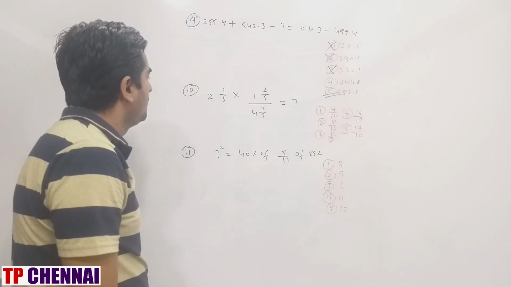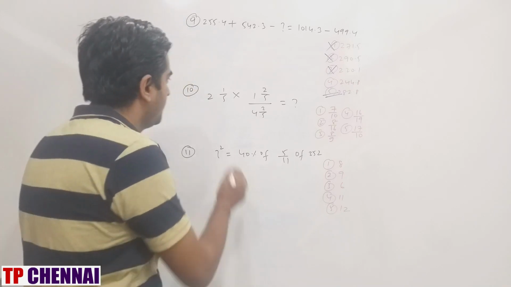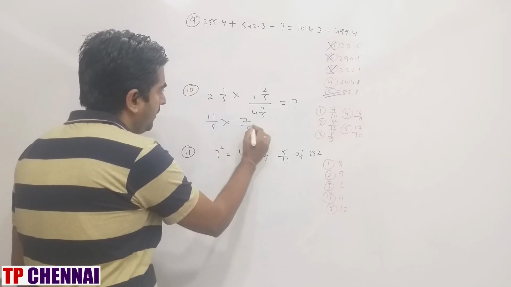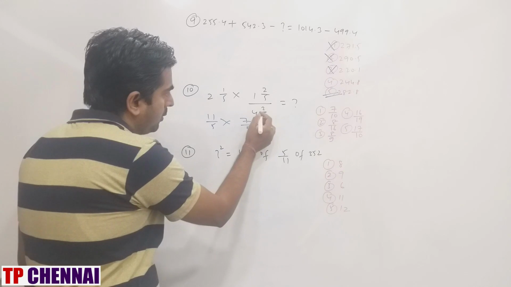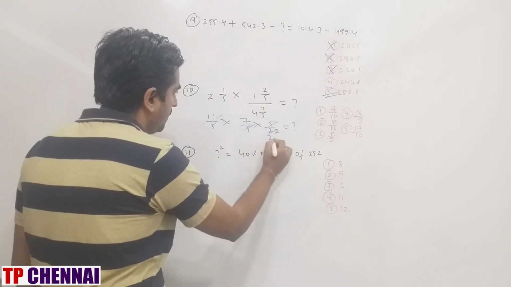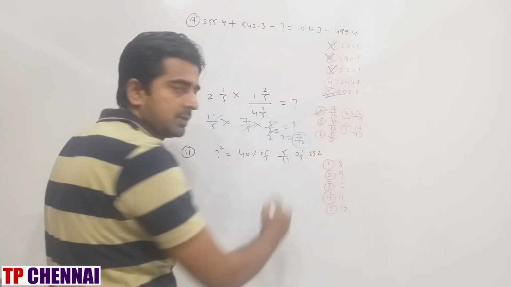Then next one, 2 1 by 5 into 1 2 by 5 divided by 4 2 by 5 is equal to question mark. This is how much? 11 by 5 into, this is how much? 7 by 5. This is how much? 22 by 5. So 5 by 22 is equal to question mark. 5 5 gone. This is also gone. Question mark is equal to 7 by 10, which is the first option.